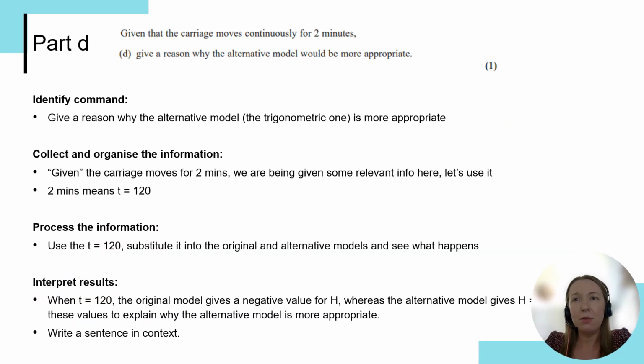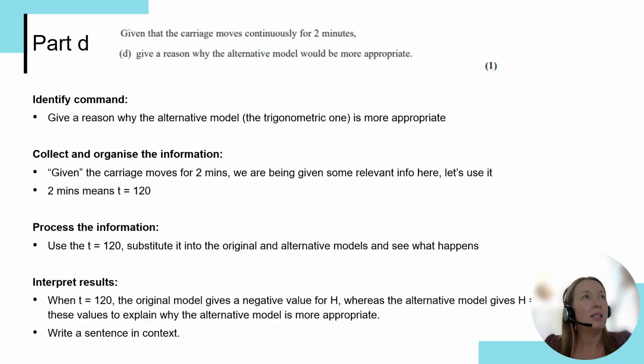And we can even apply the same strategy when we're looking at something like Part D, where students are asked to give a reason why the alternative model would be more appropriate, and a lot really struggle to give a valid reason for this. But let's look at how we might do that.